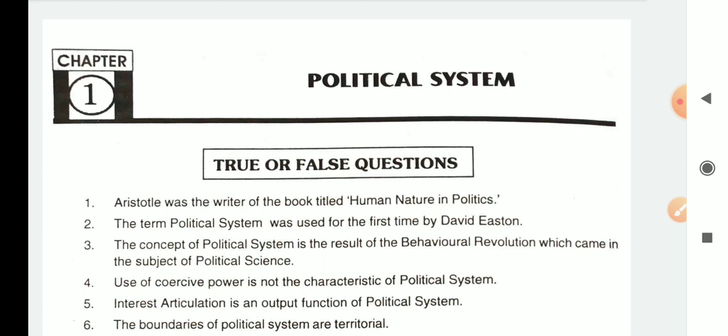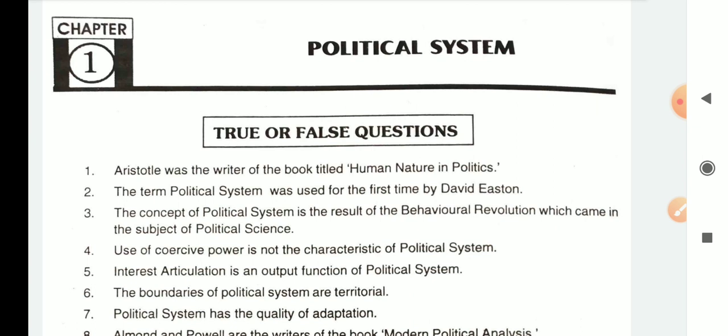As you know that we have an examination in which they are going to ask you only MCQs, right? So true and false and fill in the blanks would also be handy in solving MCQs. So let's begin with these questions.